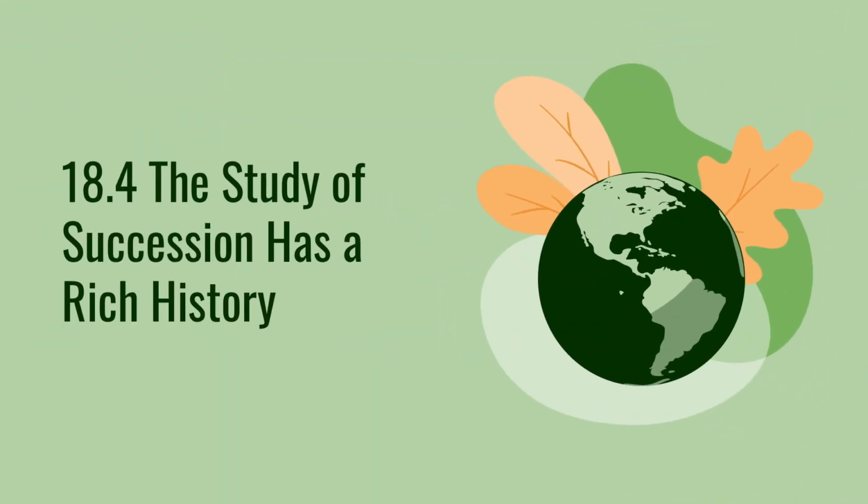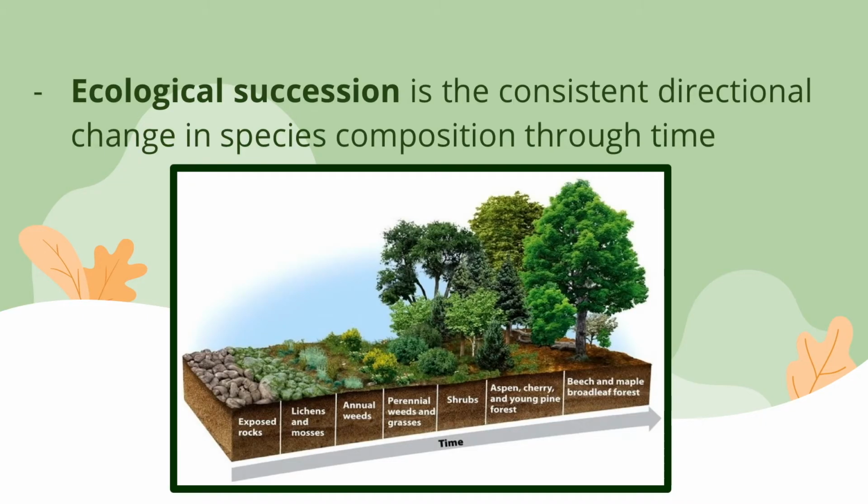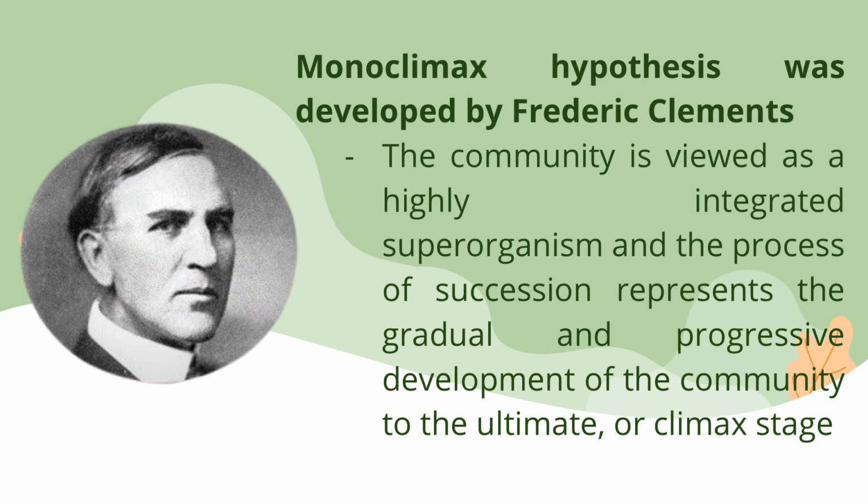The study of succession has a rich history. Early in the 20th century, botanists E. Warming in Denmark and Henry Cowles in the United States largely developed the concept of ecological succession. Ecological succession is the consistent directional change in species composition through time. The monoclimax hypothesis was developed by Frederick Clements. It is the theory of plant succession and community dynamics. According to this theory, the community is viewed as a highly integrated superorganism, and the process of succession represents the gradual and progressive development of the community to the ultimate or climax stage.